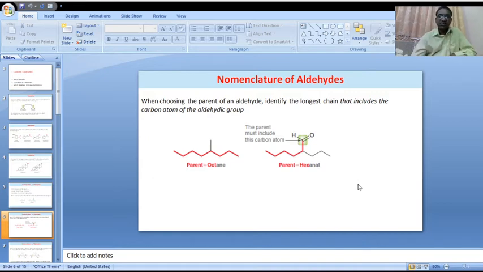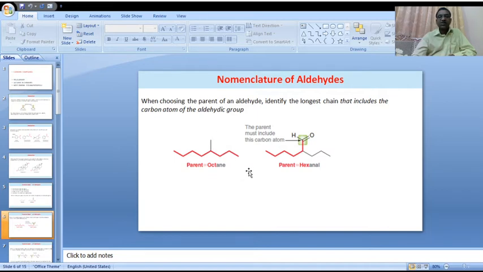Please observe the first case. This is the parent chain, the actual main chain. How many carbon atoms are in the main parent chain? 8 carbon atoms are involved. This is the substituent methyl present in this chain.